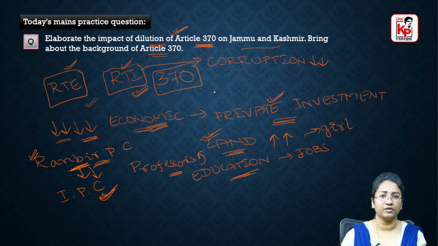So you have to write about what is Article 370, what is the background of the introduction of Article 370, and then the impact of the dilution of Article 370. So these are the various issues involved in the article that we have in The Hindu today on the dilution of Article 370. So that's all for today for this particular article.